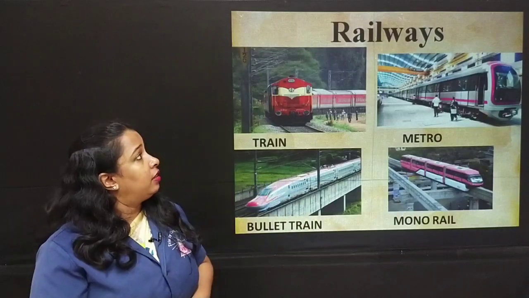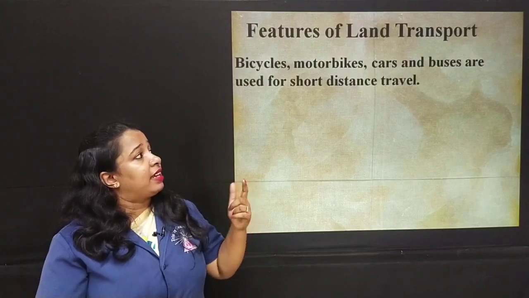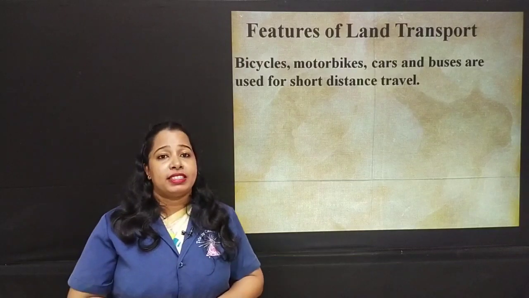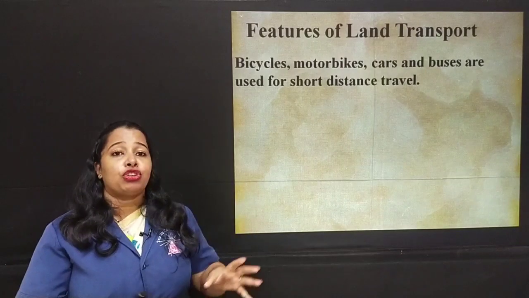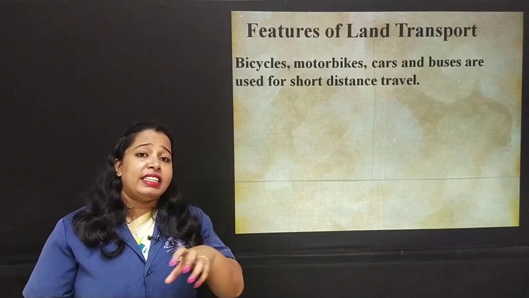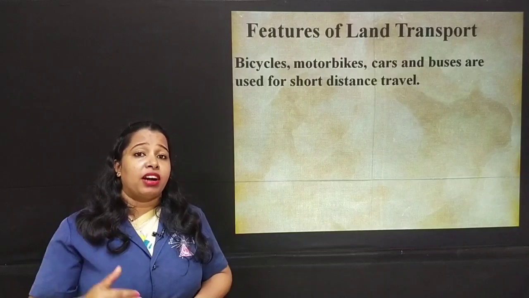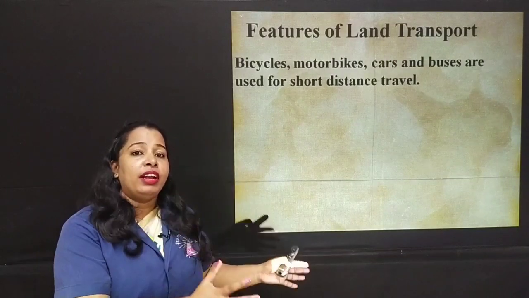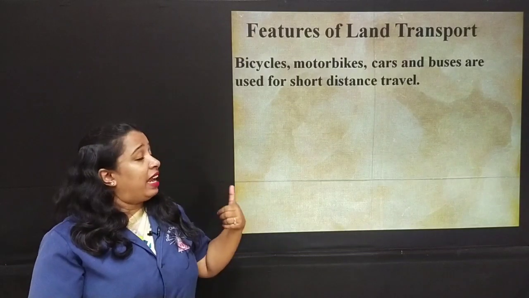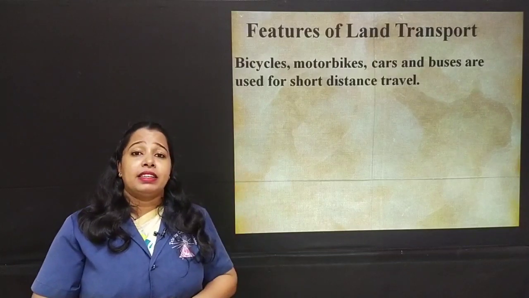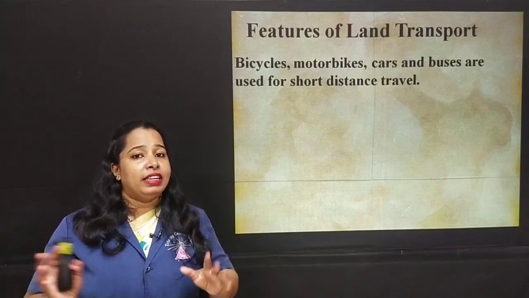Let's move to the features of land transport. Bicycles, motorbikes, cars and buses are used for short distance travel. So land transport is the easiest transport because you can reach your destination easily. You can take your bike or your car, your auto rickshaw or your bus till your house, whereas you cannot take the train or your aeroplane till your doorstep. So land transport, and that too roadways, is the most convenient means of transport, but you cannot use it for long distances.